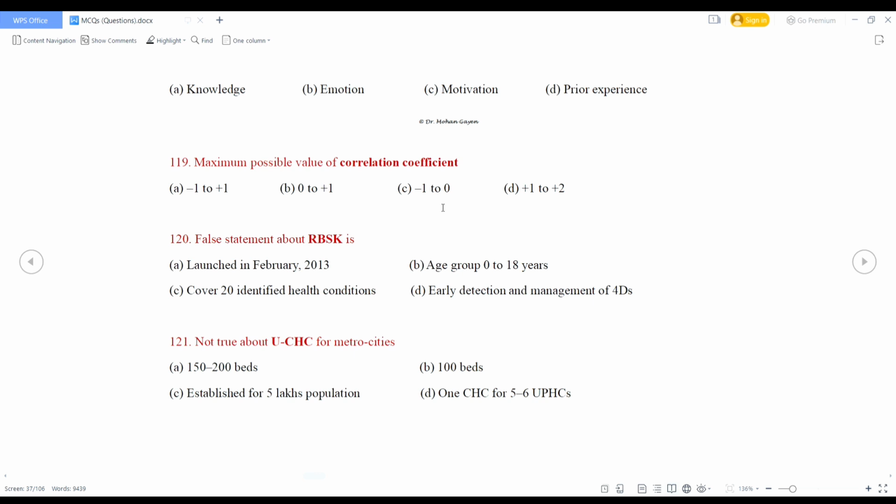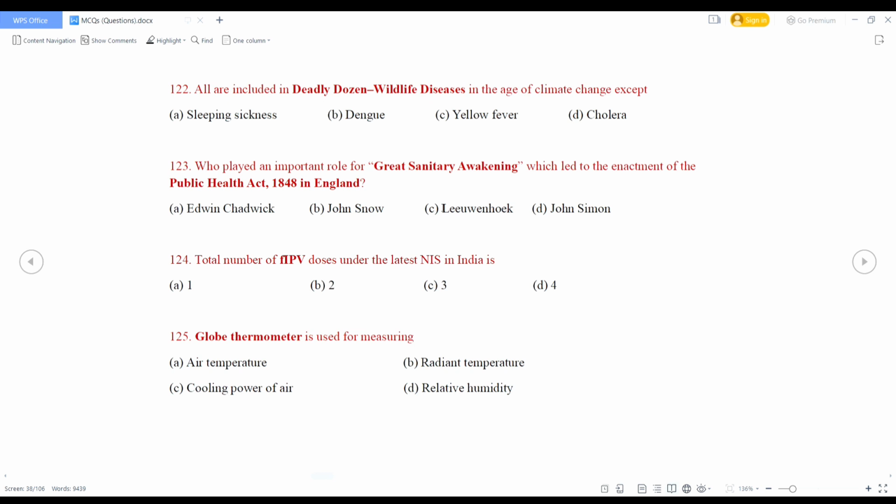Next, not true about UCAC for metro cities? 150 to 200 beds, 100 beds established for 5 lakhs population, 1 CAC for 5 to 6 UPACs. False statement is 150 to 200 beds.